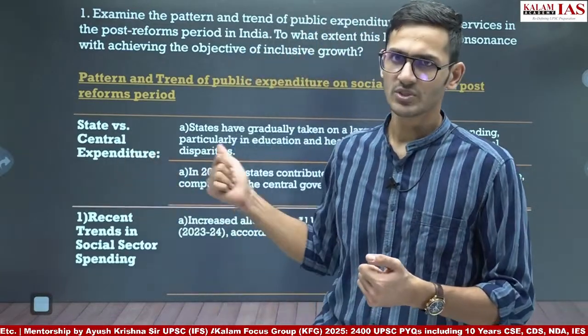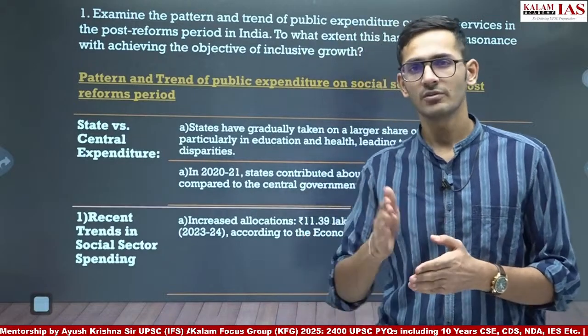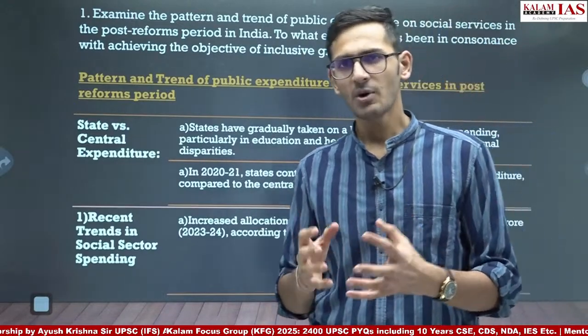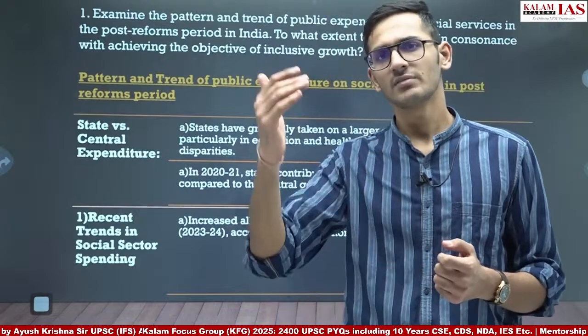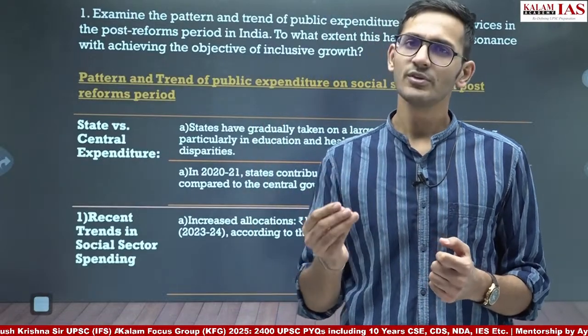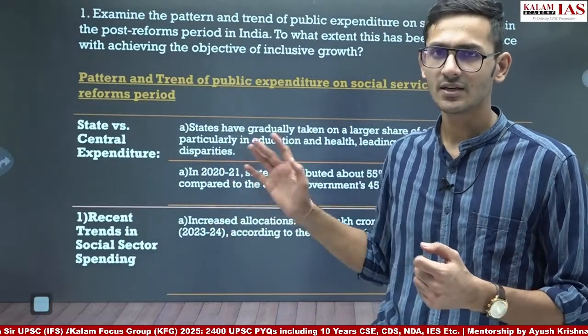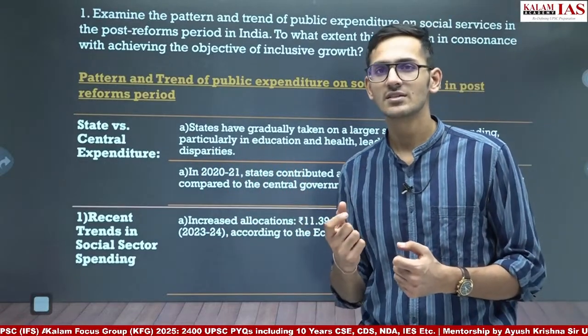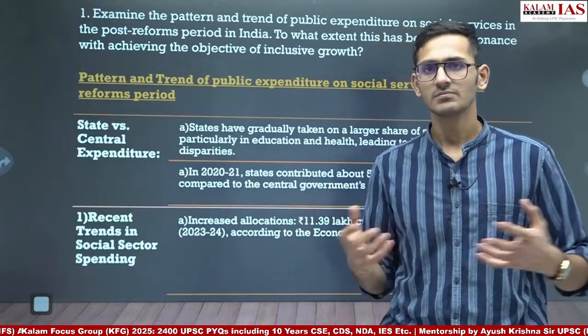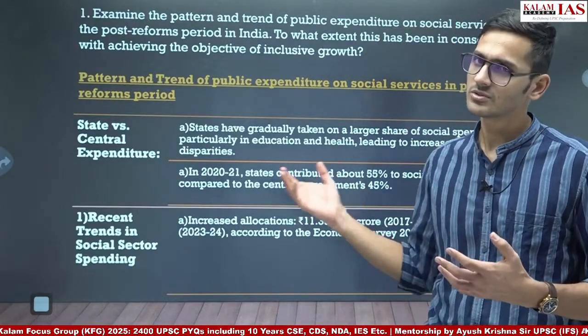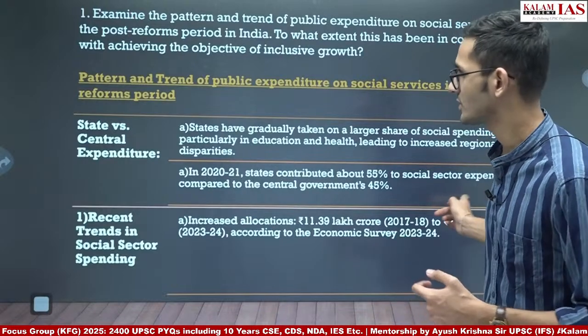So this year the question was directly from chapter number 7 of Economic Survey 23-24 about public expenditure on social sector, and there was a lot of content given there. Even if you had 3-4 points from there, you write those 3-4 points in this answer, and your answer will be unique, and it will be the best answer among the average answers that others are writing, because students have not written a very good answer to this question.